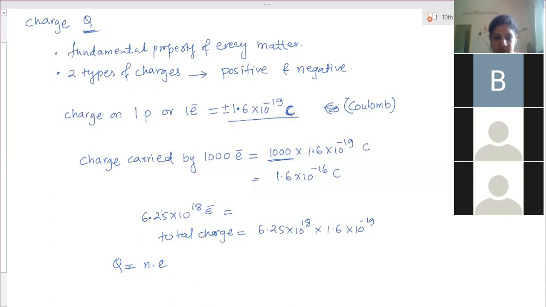Here, the number of electrons is 1000, and you multiplied it with 1.6 into 10 to the power minus 19, which is the charge on one electron, so we use the symbol E. Multiply with the number of electrons, you will get the total charge carried by them. So Q is equal to N into E is the formula of total charge.